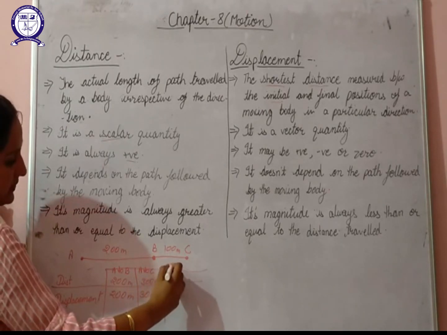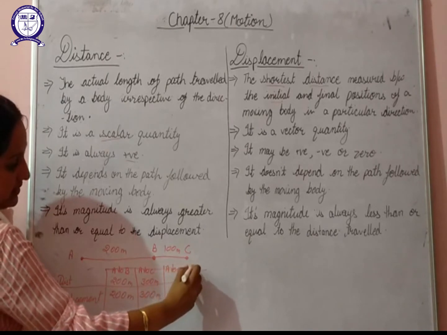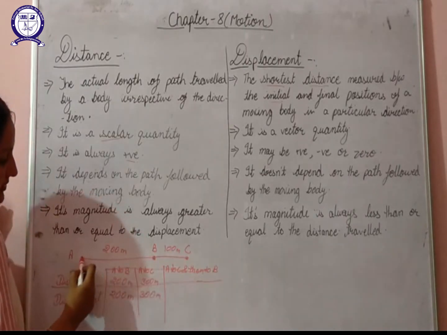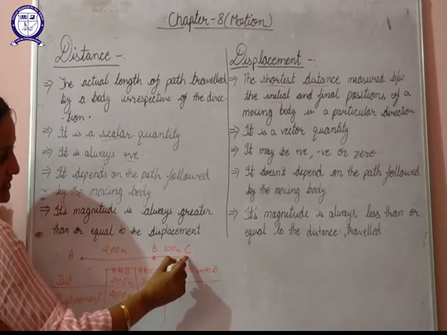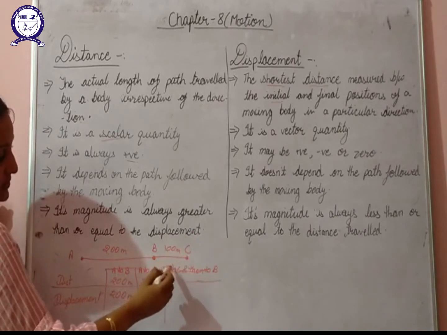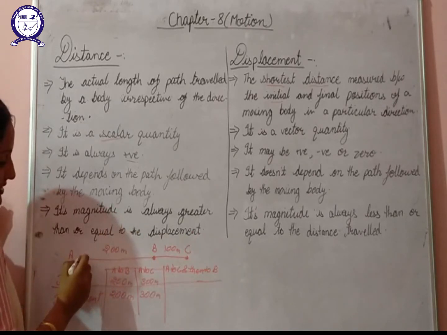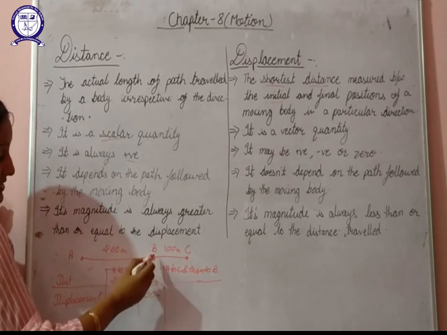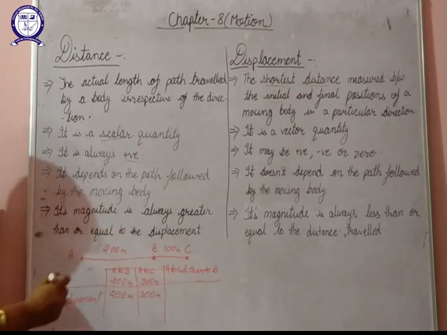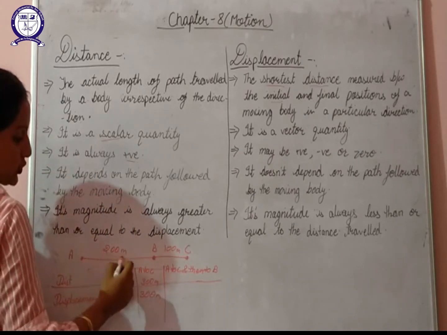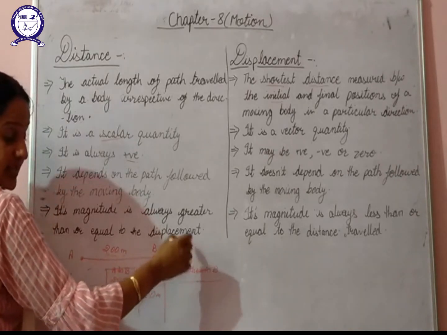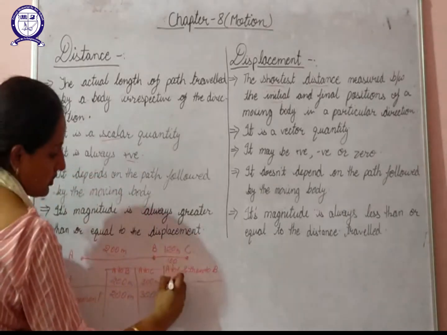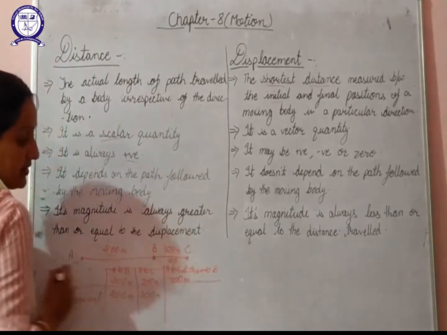Then in going from A to C and then to B, that means in the beginning a body starts from A, reaches to point C, and then back again from C to point B. That means here we can say that initial position is A and final position is B, but this B has been attained via C. So we can say that distance covered here is 200 plus 100, reaches to point C and then back again to point B, so 100 in this direction also. So total a distance of 400 meter the body has traveled here.